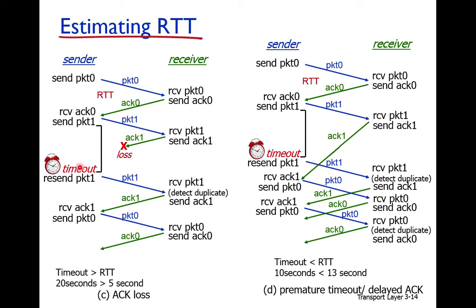Okay, so in this case, if the timeout is 20 seconds, after 20 seconds packet 1 will be retransmitted. When it is retransmitted and received, the receiver will detect through the sequence number that this packet is a duplicate. It will discard it. By discarding, I mean it will not deliver this packet to the application layer, and it will send the acknowledgement. And we have discussed that whether the packet is received for the first time or received as a duplicate, in either case the receiver will send an acknowledgement.